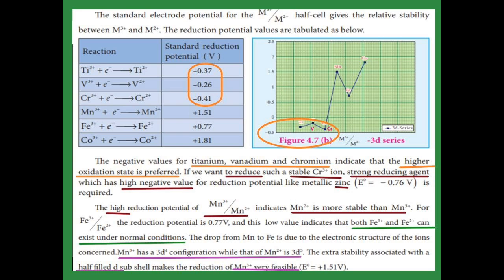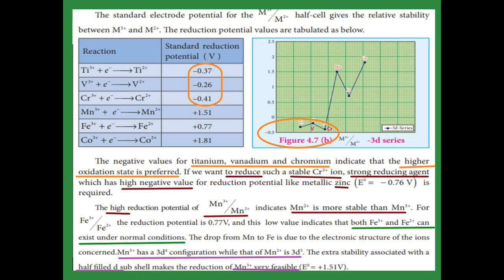The next one, manganese. Manganese 3 plus changing to manganese 2 plus has the value plus 1.51. This high reduction potential shows that manganese 2 plus is more stable than manganese 3 plus. Next, for iron 3 plus to iron 2 plus, the value is 0.77 volt. This value is somewhat lower than 1.51 volt, isn't it? So both Fe3 plus and Fe2 plus exist under normal conditions.